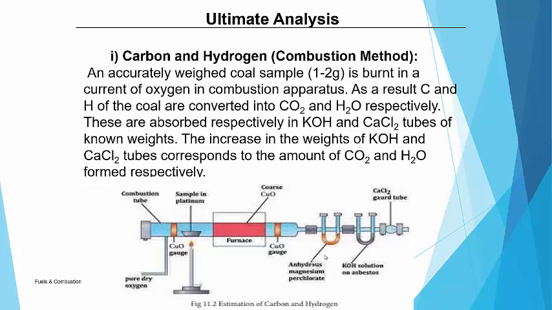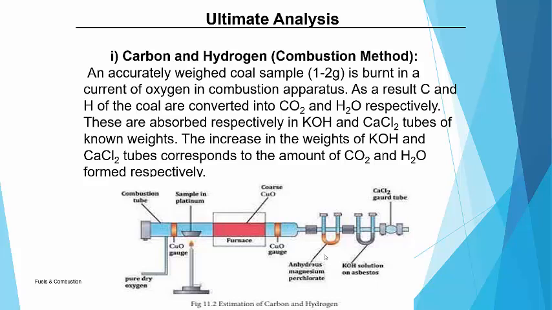Now water vapor will be absorbed by the anhydrous magnesium perchlorate, and CO2 will be absorbed by the KOH solution. So the increase in weight of the KOH U tube will give us the amount of CO2 formed, while the increase in weight of the anhydrous magnesium perchlorate U tube will give us the weight of water formed. So what can we give as the principle of this combustion method?